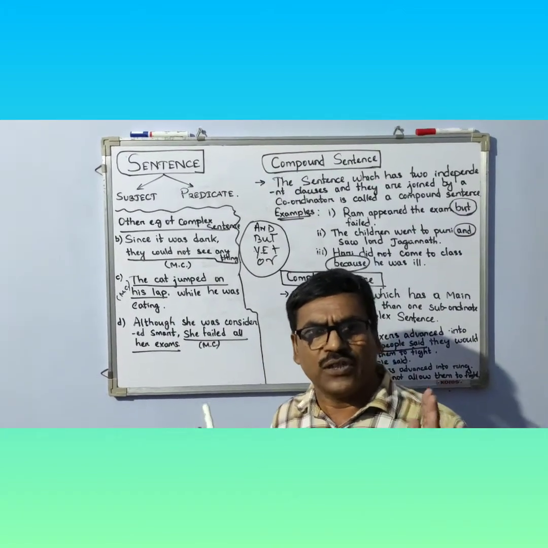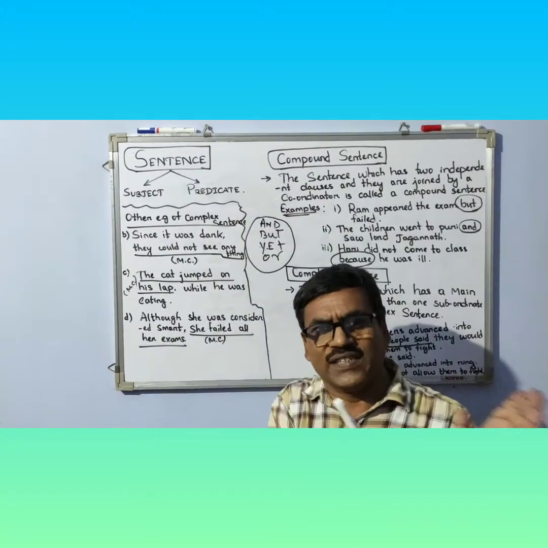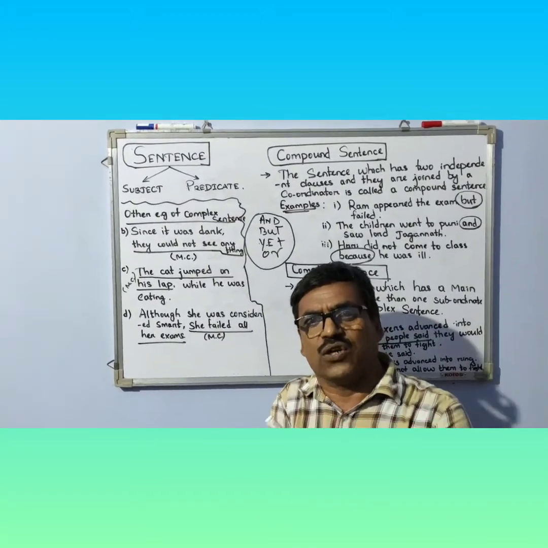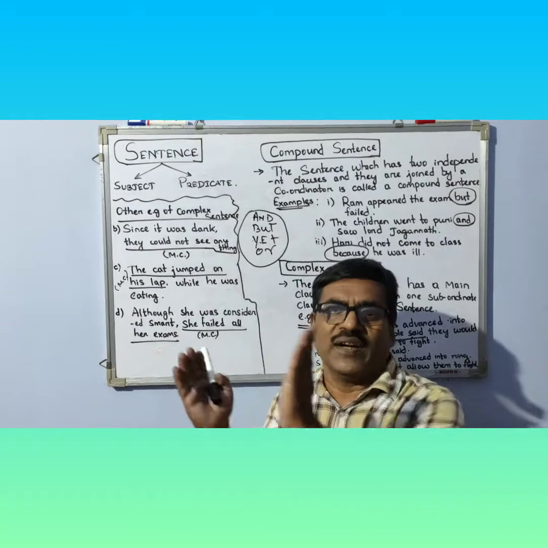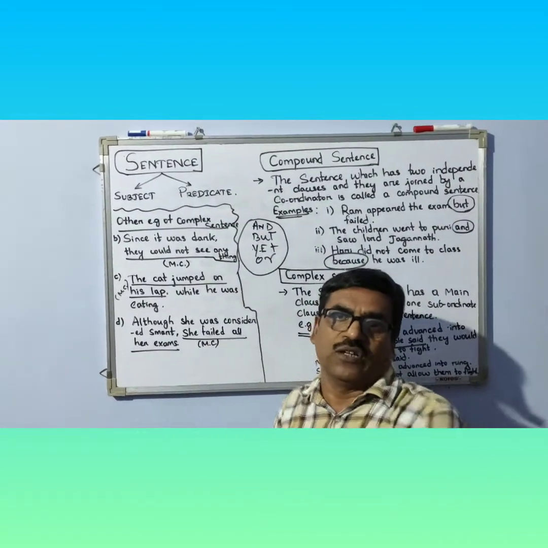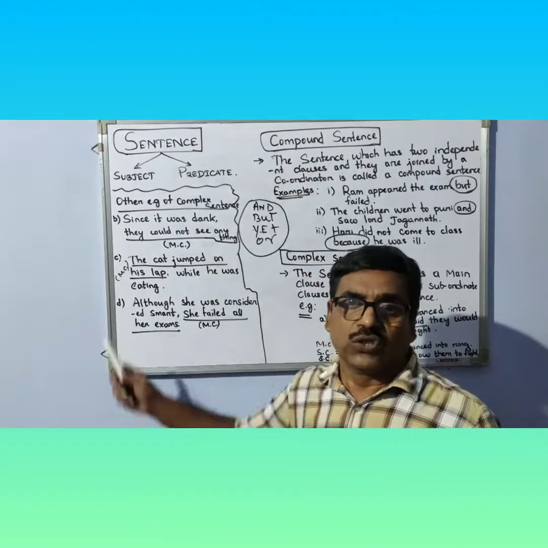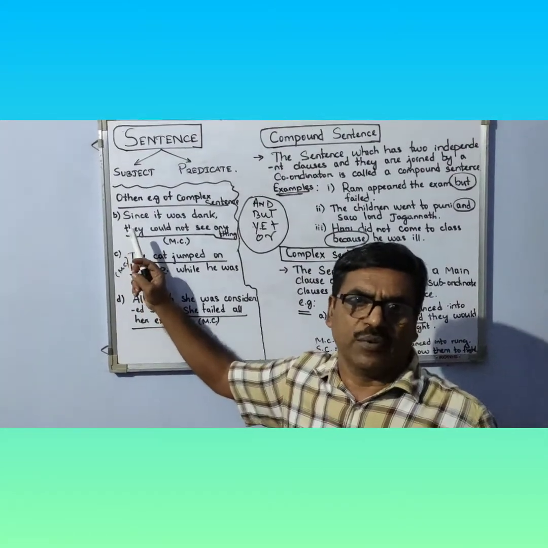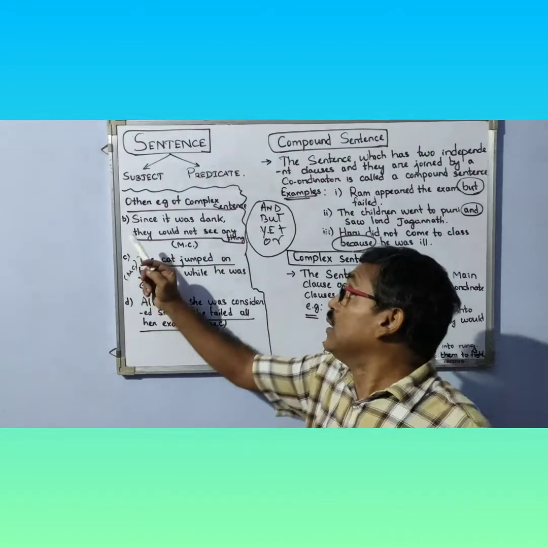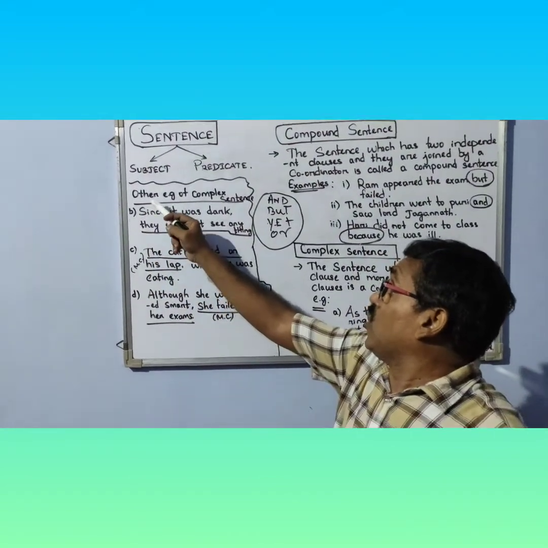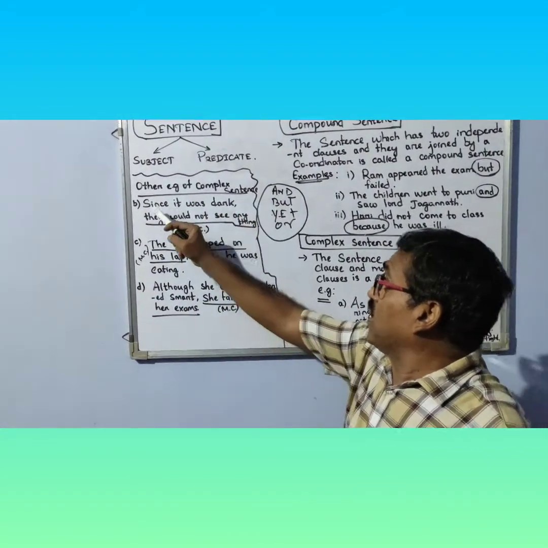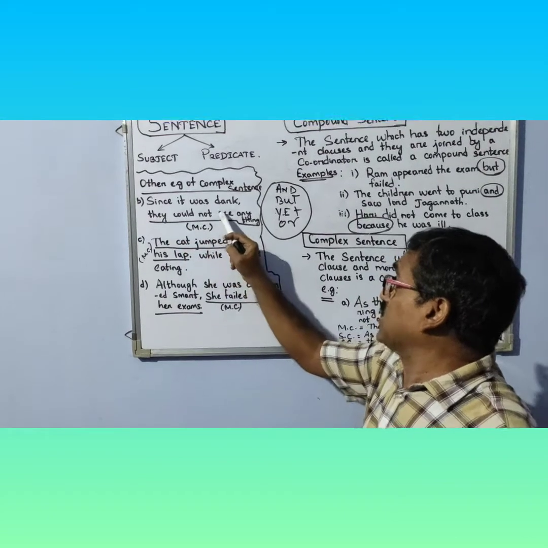So, I have already told you what is main clause and what is subordinate clause. Main clause is an independent clause. Subordinate clause is a dependent clause. Subordinate clause always depends on the main clause. So, from these above examples, you will be clear. You just see the underlined sentence. They could not see anything.